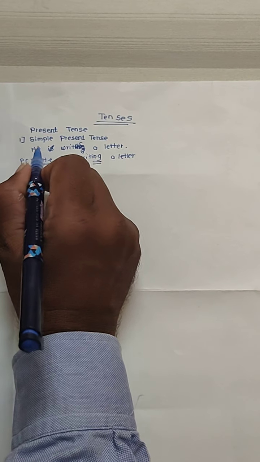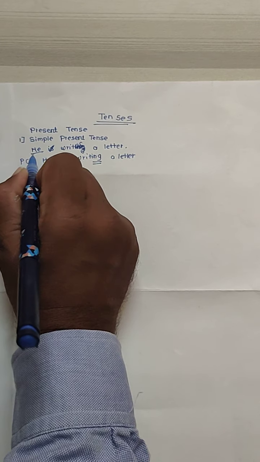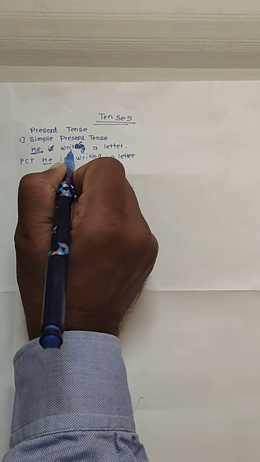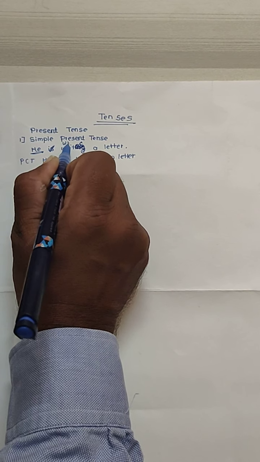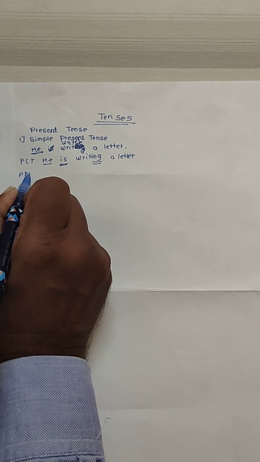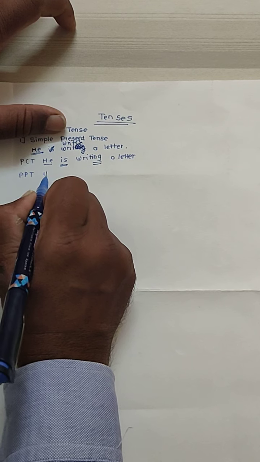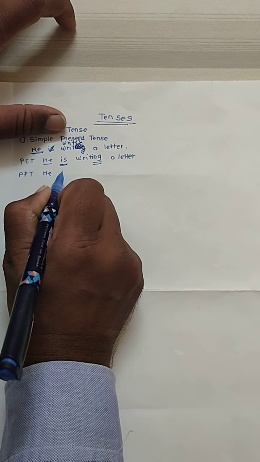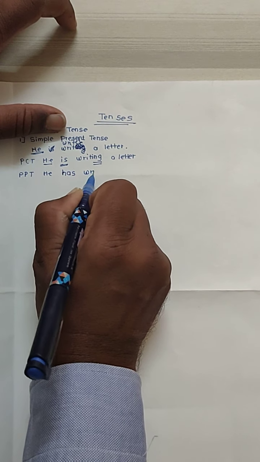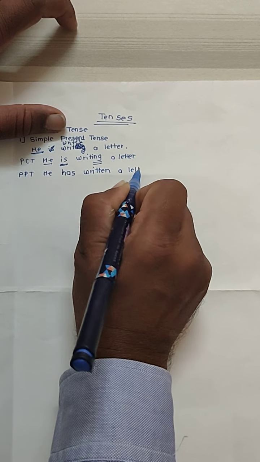Here simple present tense is subject plus V1 plus object. If there is third person singular he, we add s or es to the verb. That becomes He writes a letter. Third, present perfect tense. So here: He has written a letter.